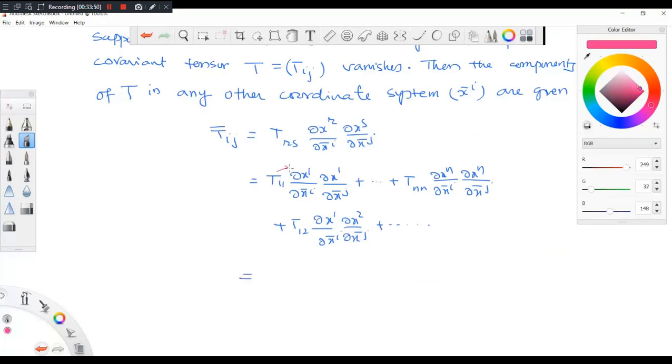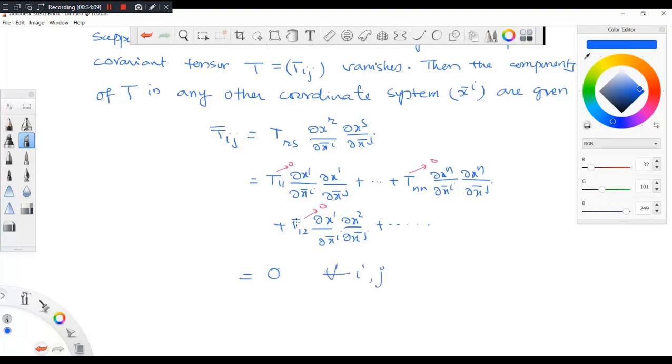So this component is 0, this component is 0, this component is 0 in the x_i coordinate system. So what happens? Ultimately, because all are 0, I am going to get 0 for all i, j.